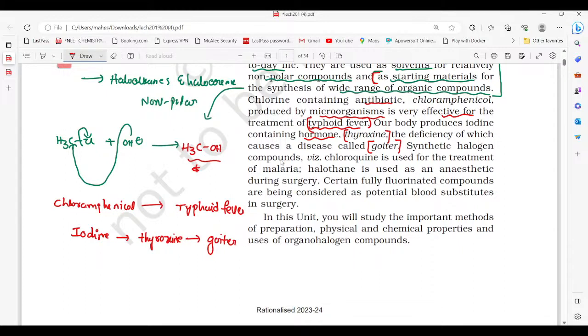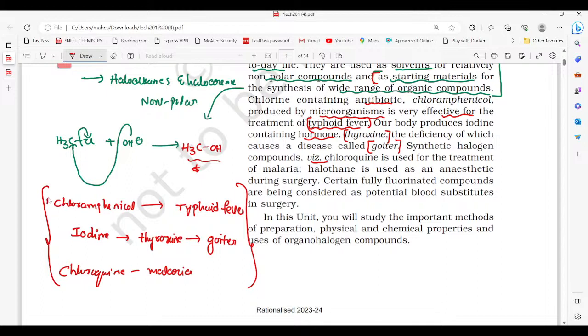Next, a synthetic halogen compound, chloroquine, is used for the treatment of malaria. I hope that in the upcoming NEET 2024 paper we can expect questions from this topic also. Why? Because in matching type questions, we may expect questions on this.